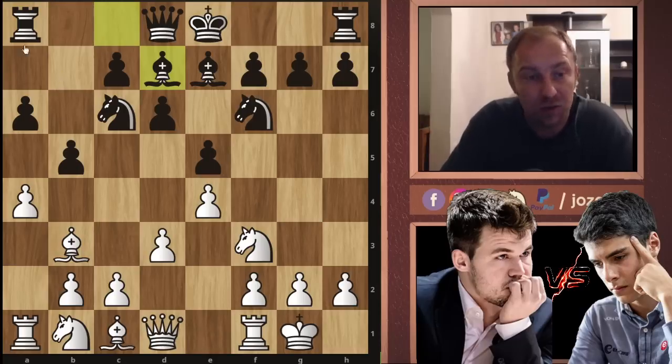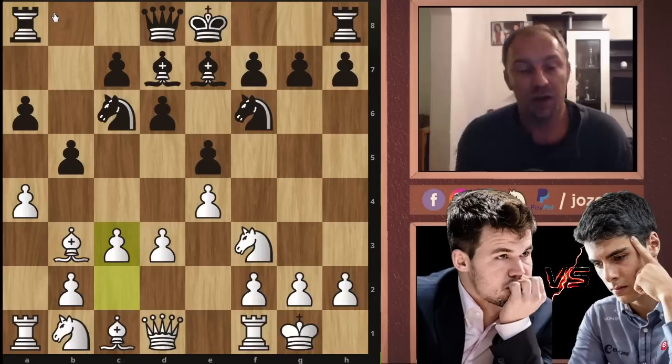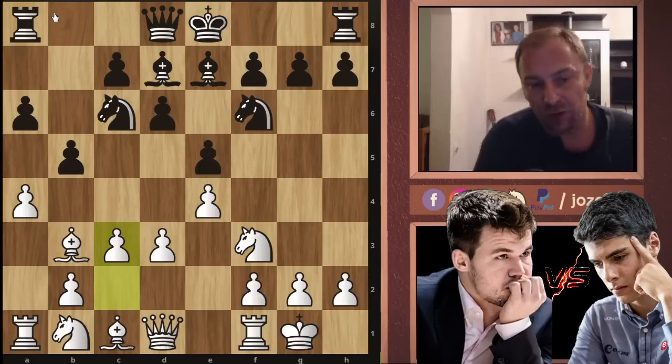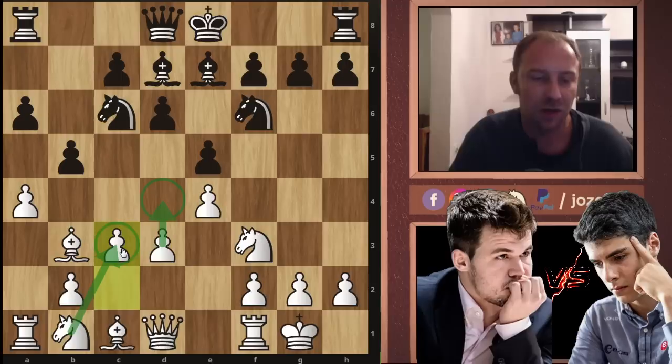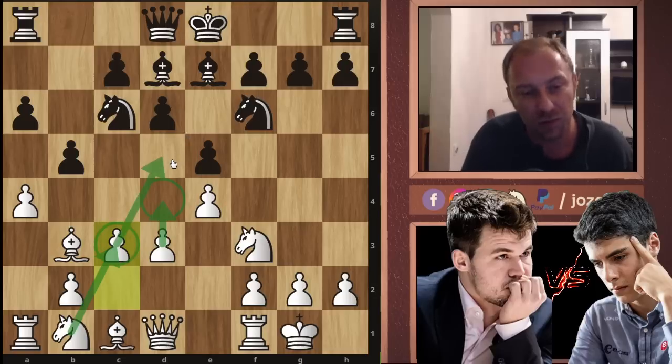The idea is, of course, to keep the connection between the queen and the rook, and Magnus played now c3. There is one good thing about this move c3, but there is also a bad thing. First of all, the good part is that we are preparing a d4 pawn breakthrough. The bad part is that we have taken the natural square for our knight. The knight would of course be best placed on the square c3, where we could control further the d5 square. So that's why it's a flexible pawn structure.